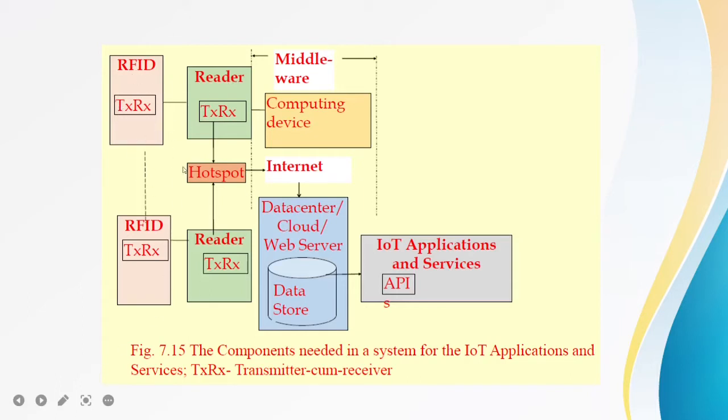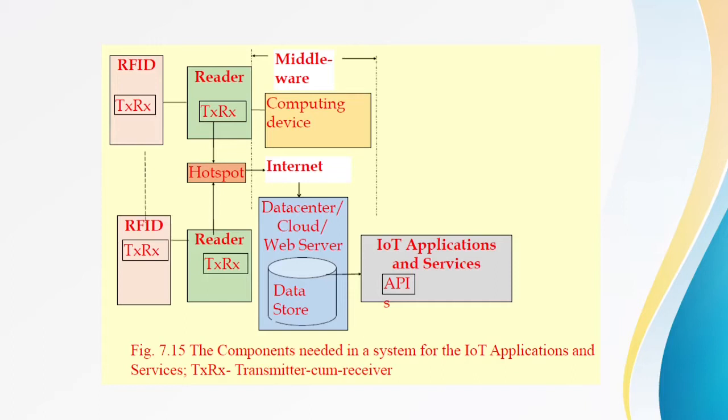Again the reader can work as both transmitter and receiver. First is the middleware. The middleware has the computing device and the storage, with software components used at the reader, the read manager, the data store for the transaction data, and the APIs of the application.